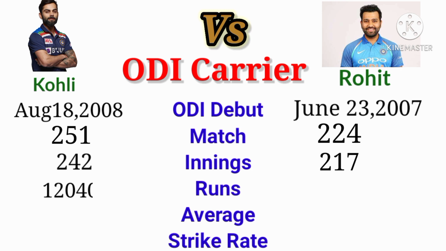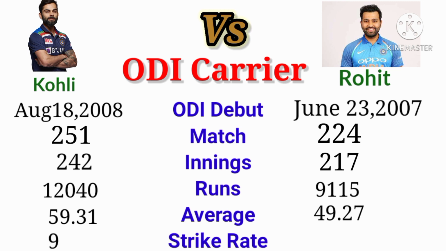The runs Kohli scored in ODI is 12,040. The runs Rohit scored in ODI is 9,115. The average of Kohli in ODI is 59.31. The average of Rohit in ODI is 49.27. The strike rate of Kohli in ODI is 93.25. The strike rate of Rohit is 88.93.